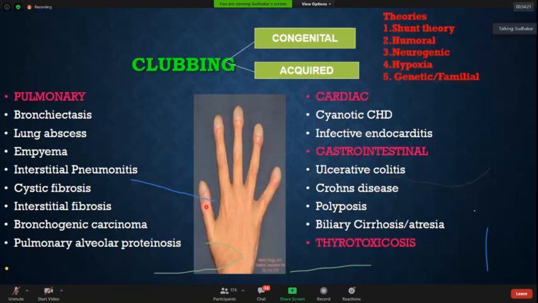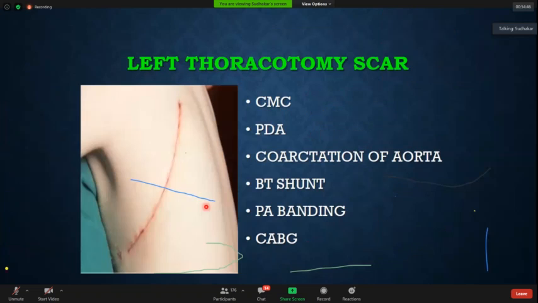Apart from that, there is something known as the humoral theory, like ferritin. Ferritin causes, estrogen causes, bradykinin causes. Then you have something known as the neurogenic theory, and then hypoxia, genetic, and familial. But the most important, you should remember the PDGF, ferritin, and then hypoxia. These 3 things are important. Other causes of clubbing, I think I should not interfere in that now.